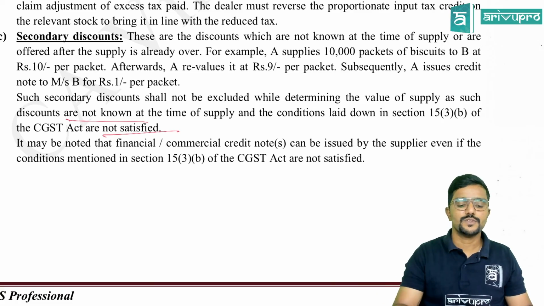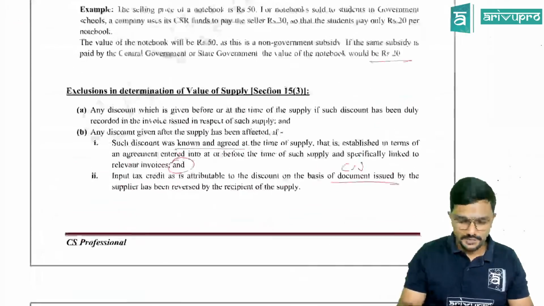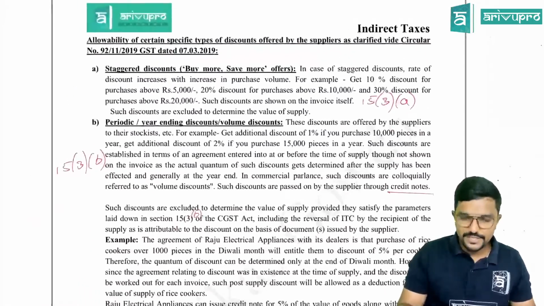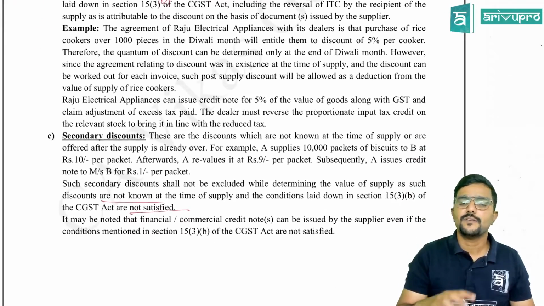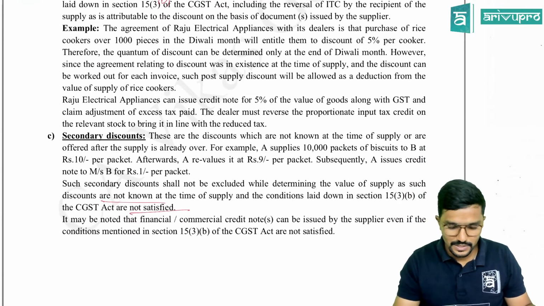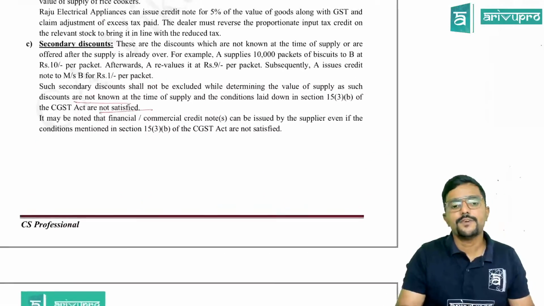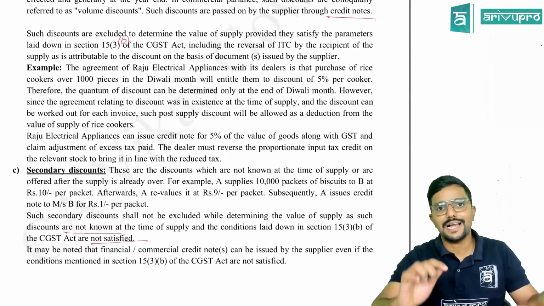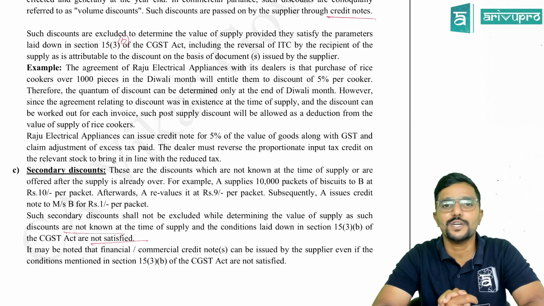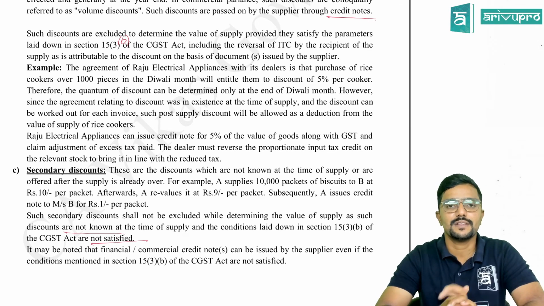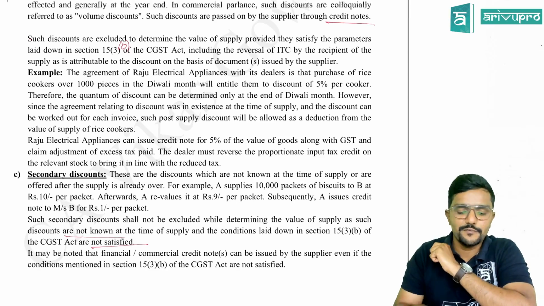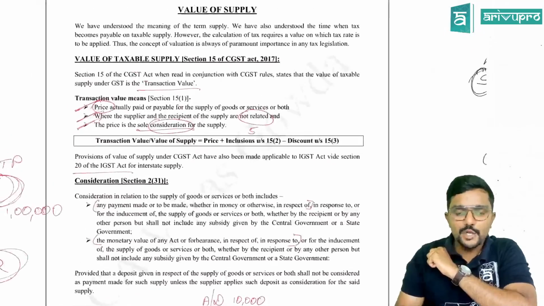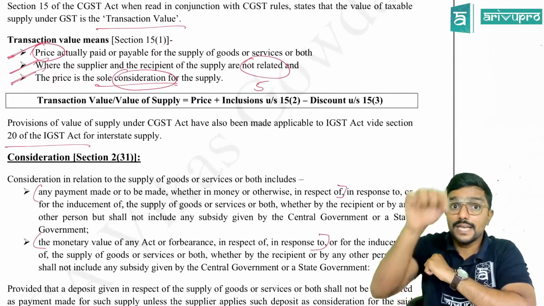Clear, guys? So these are the different types of discount which we have seen. First discount was covered under 15(3)(a). Second discount was covered under 15(3)(b). Third was not covered under both. So this is all about section 15(1), (2) and (3), guys. We have covered 3 sections. 15(1) talks about price, with 3 conditions given there. Only if all those 3 conditions are satisfied will we apply section 15. And whatever price is there as per section 15(1), we will add inclusions. There are totally 5 inclusions. Only if it is there, we will add it.